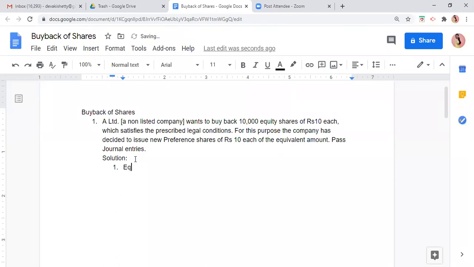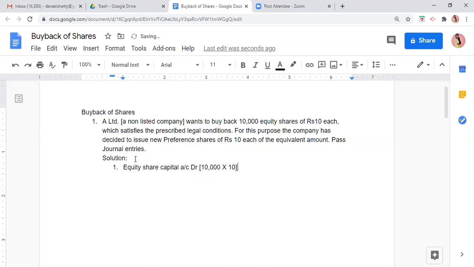So equity share capital, as I told you, is a liability. But what we are doing? We are cancelling this liability. So equity share capital account debit. Why is equity share capital in the debit? Because equity share capital is a liability, and when we pay this equity share capital, it will get cancelled. और क्या होता है? क्रेडिट का ऑपोजिट इन आवर अकाउंट्स इज डेबिट.